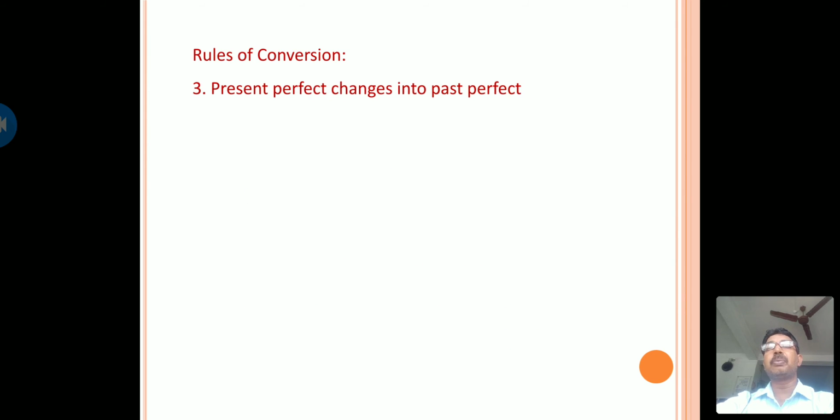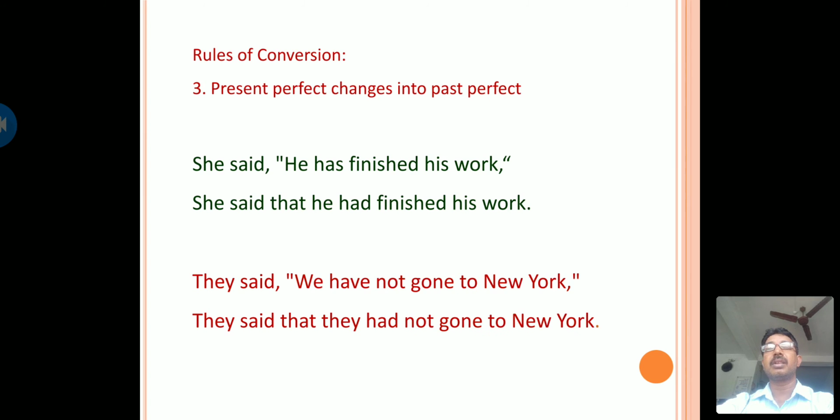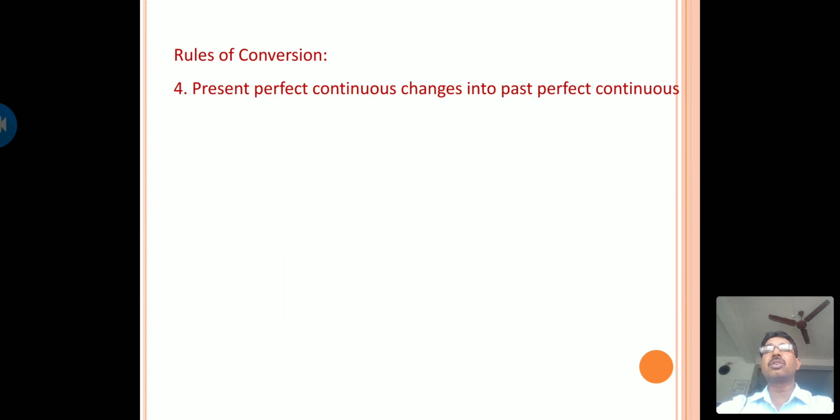Now let us see, the present perfect tense changes to past perfect tense. Example, she said, "He has finished his work." Here, has finished will be changed to had finished. He said that he had finished his work. Next example, they said, "We have not gone to New York." They said that they had not gone to New York.